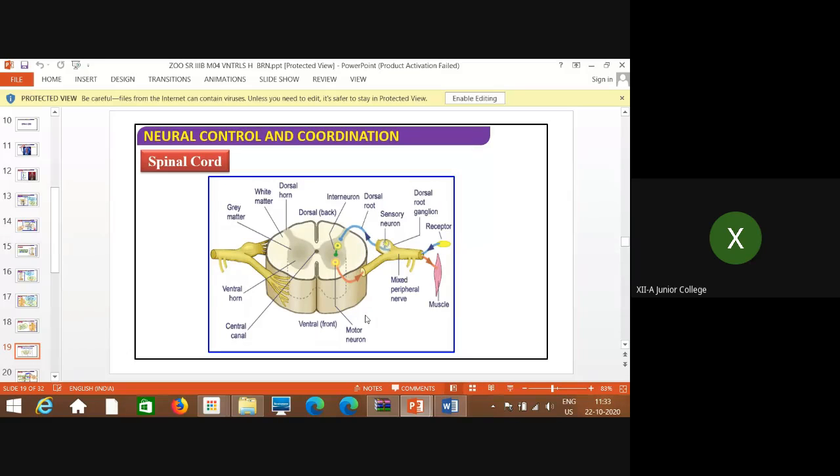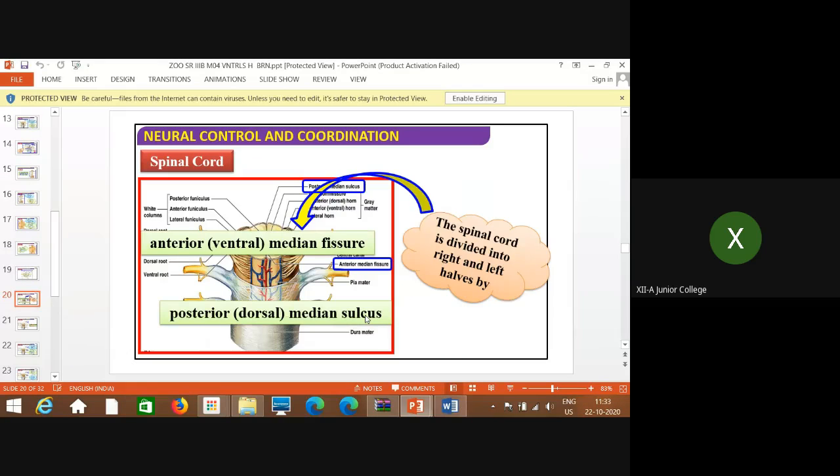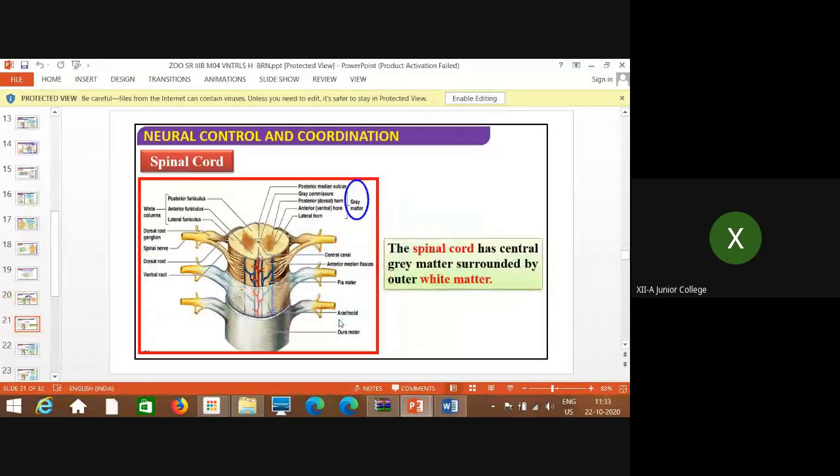Again in the next diagram I will explain. The anterior part is called the ventral fissure, as I showed you in the previous diagram. The spinal cord is divided into right and left halves. Anteriorly it is the ventral median fissure, and posteriorly the dorsal median sulcus or fissure, whatever you say.